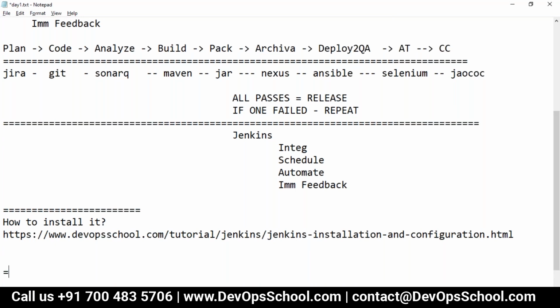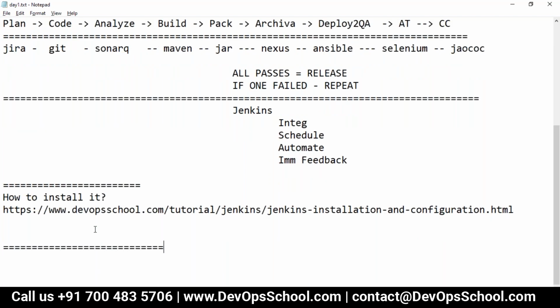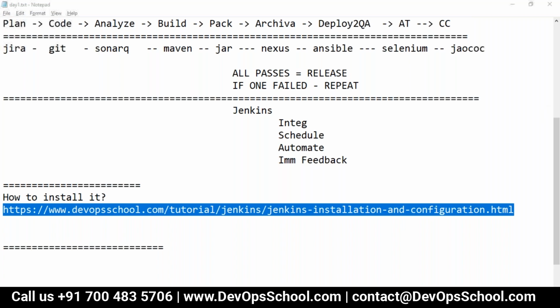Now so far we have covered what is Jenkins, why do we need it, and how to install it. Any questions before we proceed further? Any question? Can you add a URL to the chat section? Yeah, but don't install now. You don't need to install right now. The reason is we have limited time. You can try in offline hours. Okay. Anyways, notes shall be shared with you. Okay. Any other questions, guys?